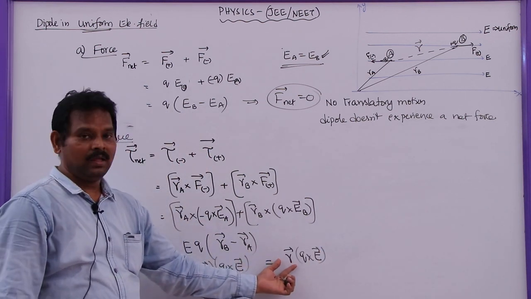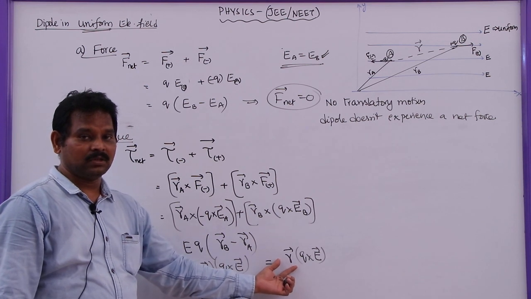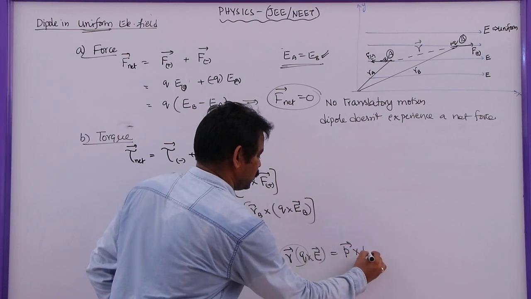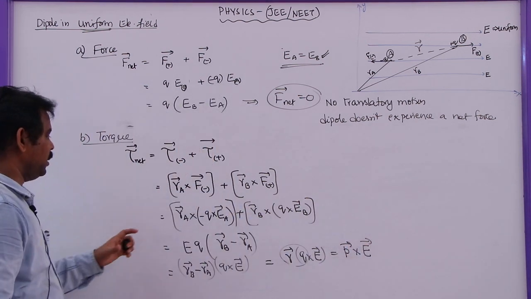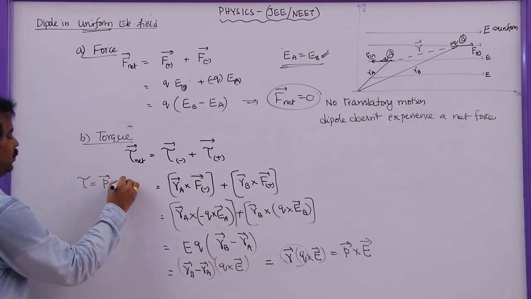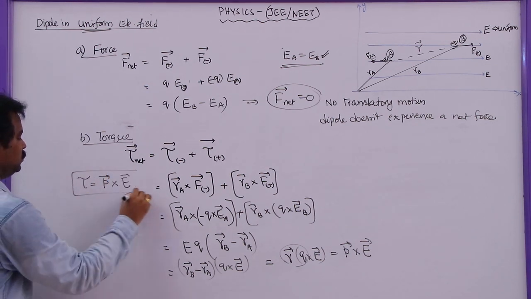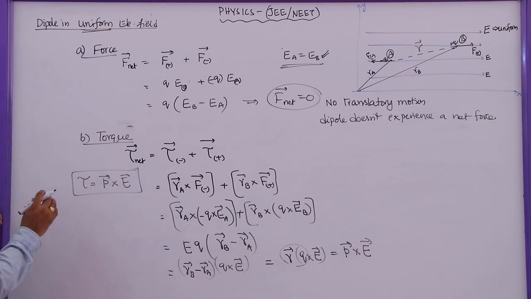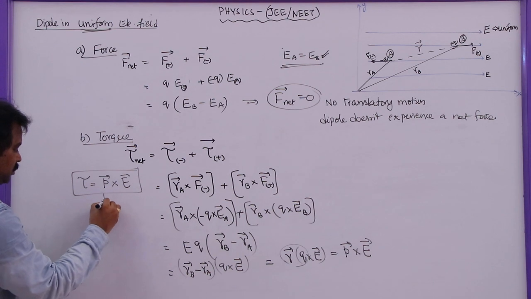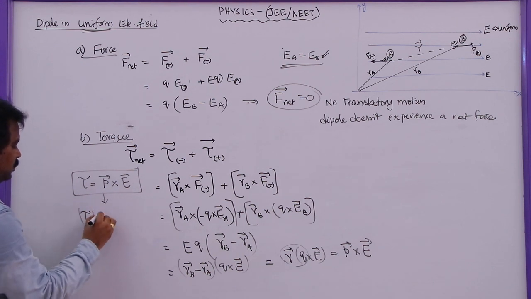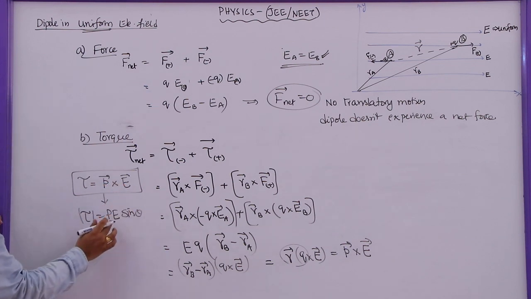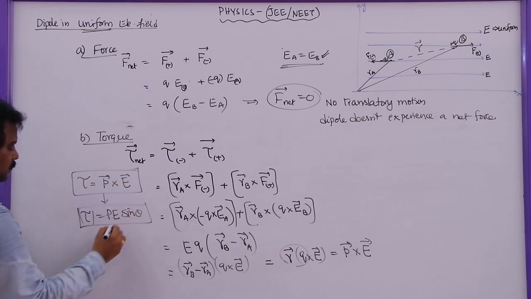But R bar Q is the dipole moment, since R bar is the distance between the two charges in the dipole, which we can write as P bar cross E bar. So the net torque acting on this is the dipole moment cross E bar. This is the expression to find the torque experienced by the dipole. The magnitude of this is given by PE sin theta, because P cross E is equal to PE sin theta.